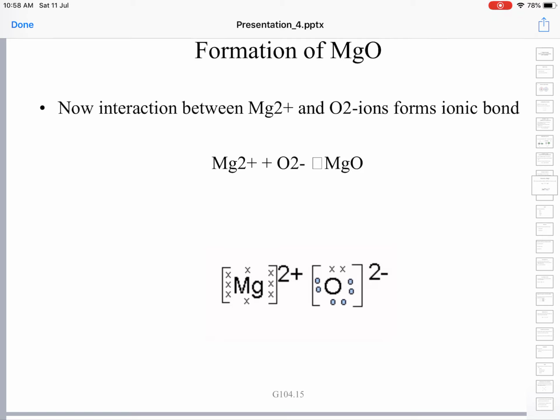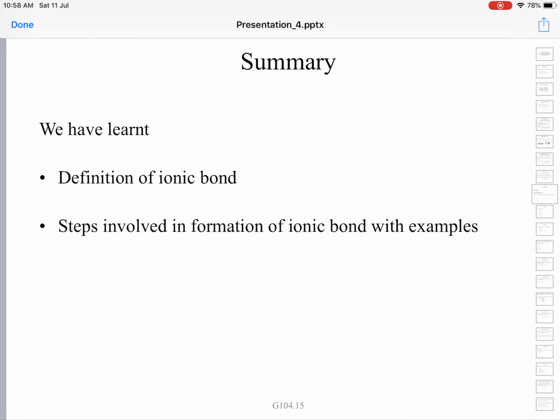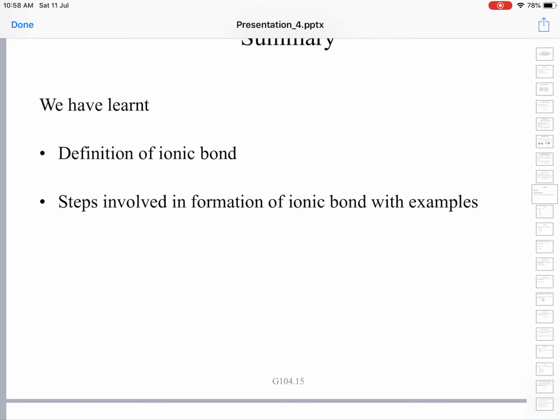Now we shall move on to the conditions necessary for formation of ionic bond. So far, what have we learnt? We have seen the definition of the ionic bond: the electrostatic force of attraction that binds oppositely charged ions together.